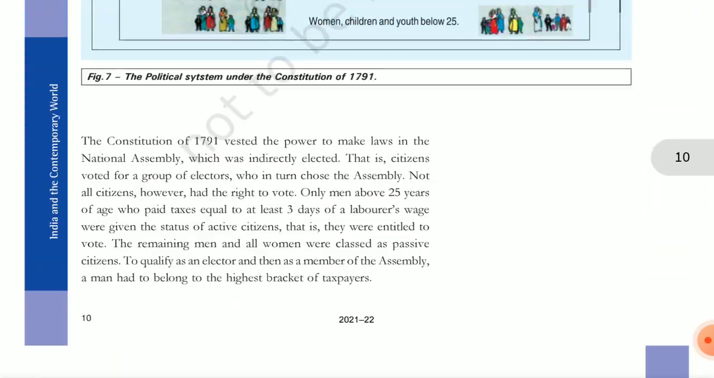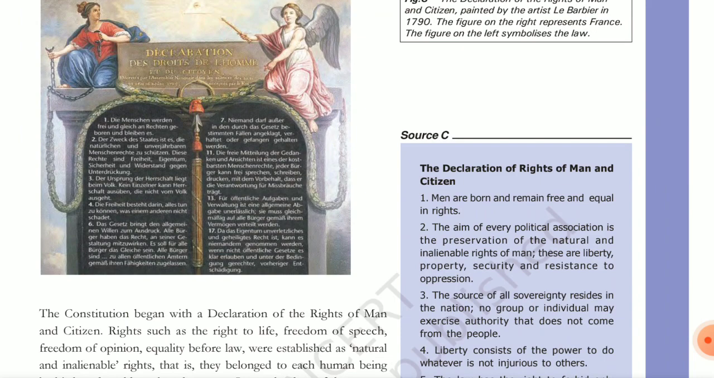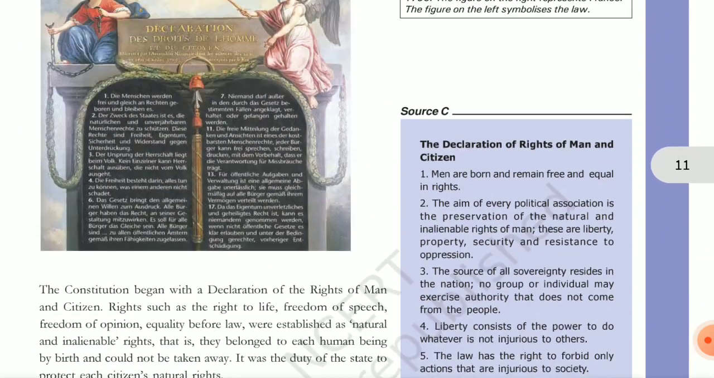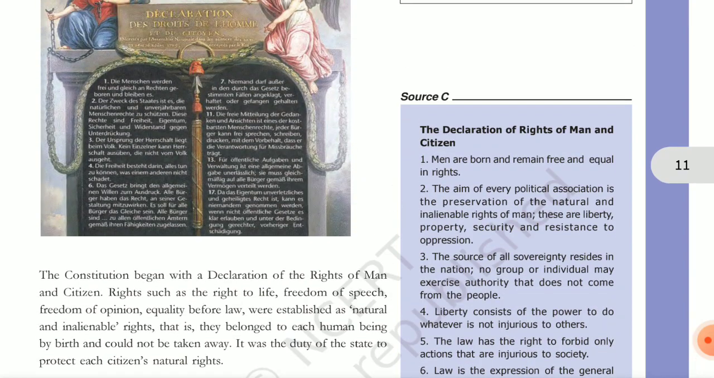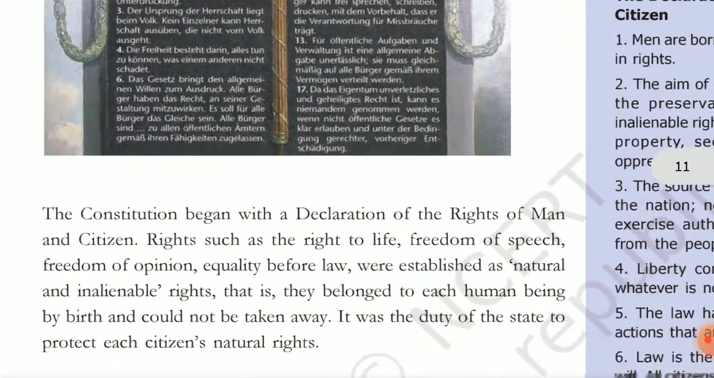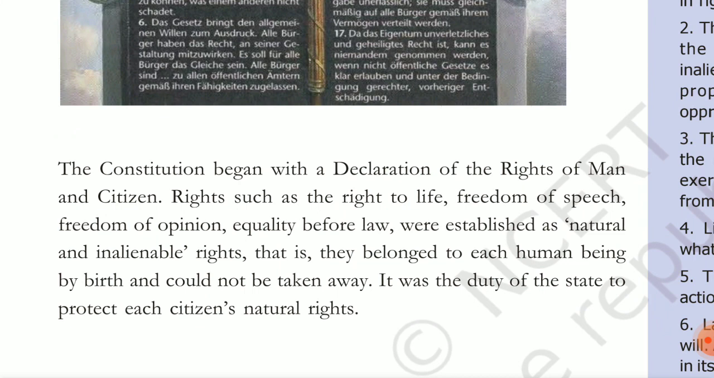So now we're going to see the Declaration of Rights of Man and Citizen. The constitution began with the declaration of rights of man and citizen, such as the right to life. Right to life and right to freedom, right to freedom of speech, right to freedom of opinion, equality before law. These were all established as natural and inalienable rights. That means these belong to each human being by birth, and these cannot be taken away. And it was the duty of the state to protect each citizen's natural rights, and everyone is equal before the law.